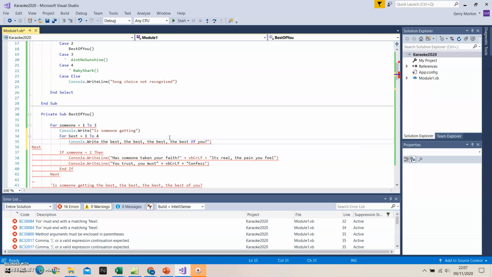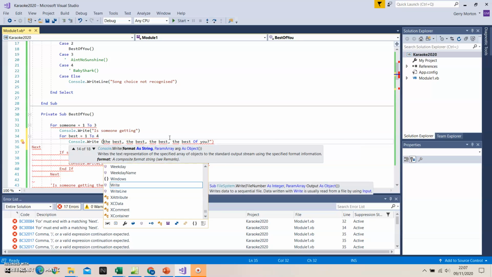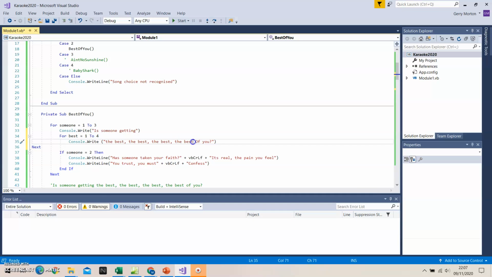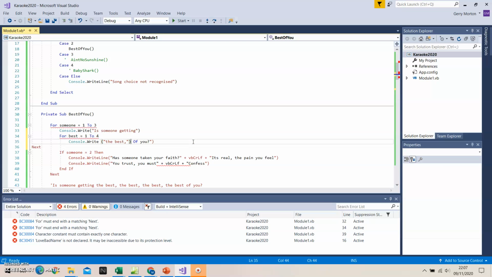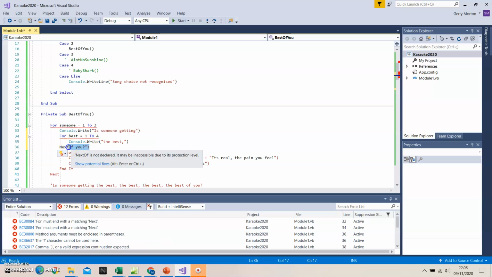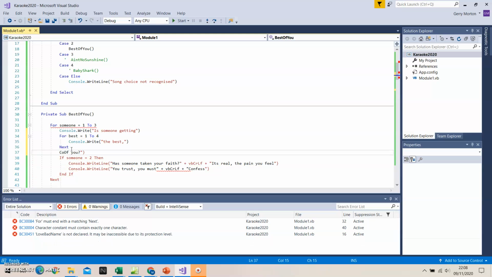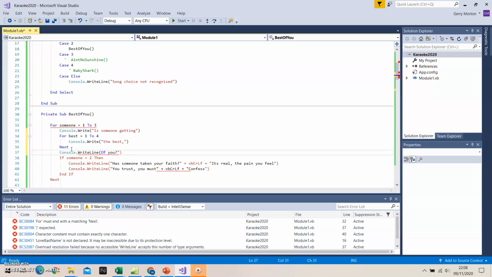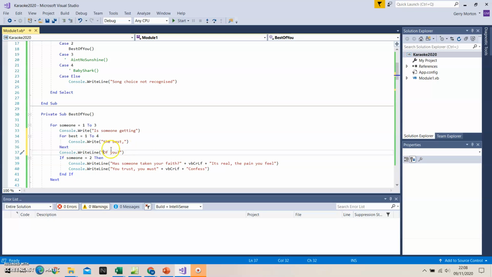So again, write rather than writeLine here because we want them to be on the same line as each other. The best. And I'm going to put a comma in there. And I know that's going to cause me a problem. And I'm going to take my of you and move it after the next. And just say console.writeLine. So I can do writeLine this time, because I can close off the line.